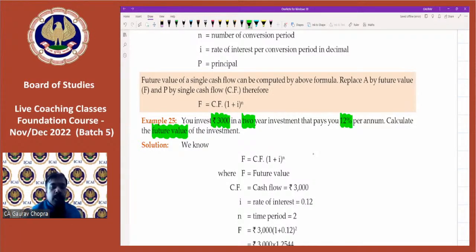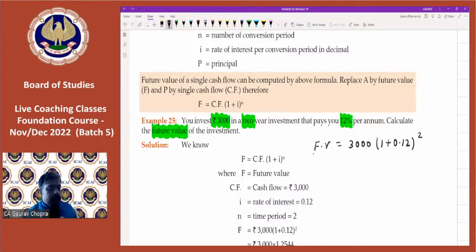All right. So let us substitute the values in the formula. Future value is equal to, what is the cash flow? We are investing 3,000 rupees. Rate is 12%. So 1 plus 0.12 whole to the power of time, which is 2. So let's calculate. Now you already know how to calculate the powers.